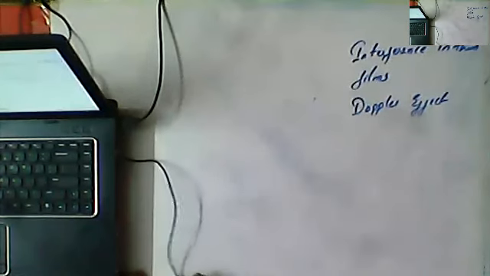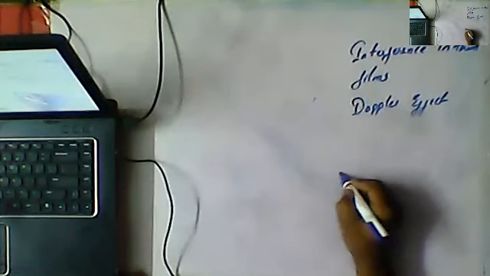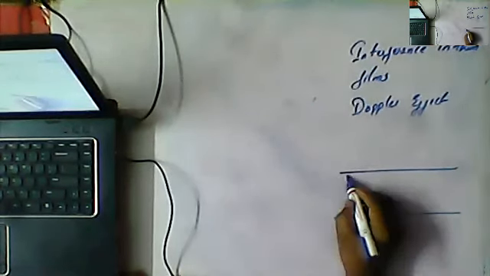Here I'm going to draw. Okay, so this is the topmost surface of a thin film. This is the bottommost surface of the thin film. Now the thickness here is t. Thickness is what? t.